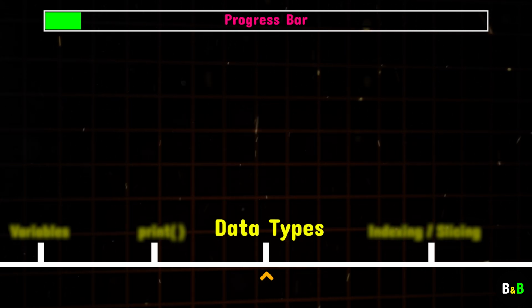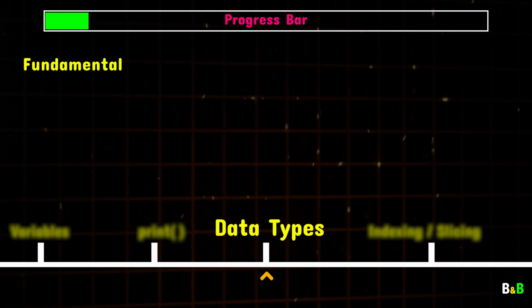Now that we've covered variables, it's time to explore something even more foundational: the data types in Python. These are the core building blocks of any program, and mastering them is essential for every beginner. Think of data types as the DNA of your code. They define how information is stored and manipulated. Python offers a variety of data types, each with unique characteristics and specific use cases. Let's break them down into four main categories.